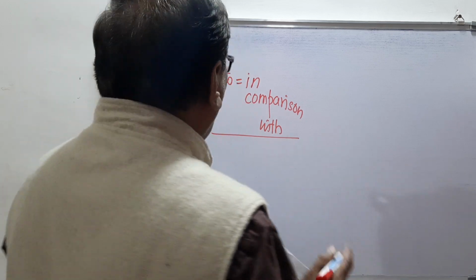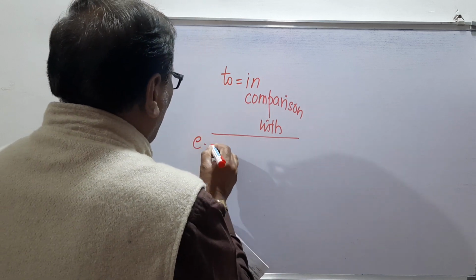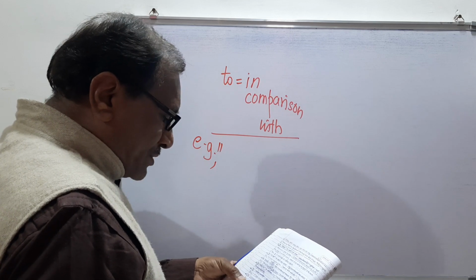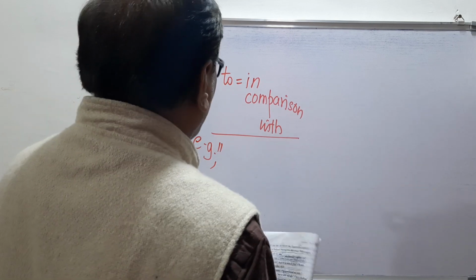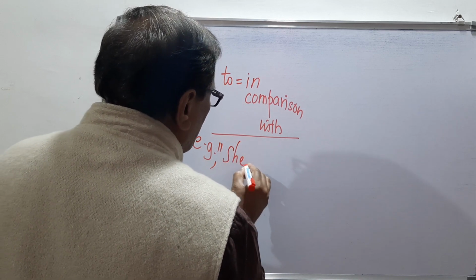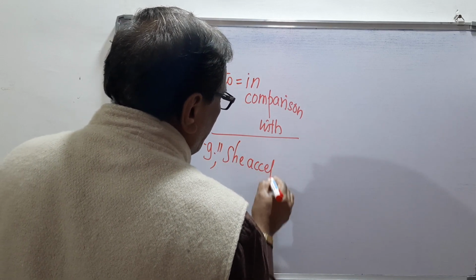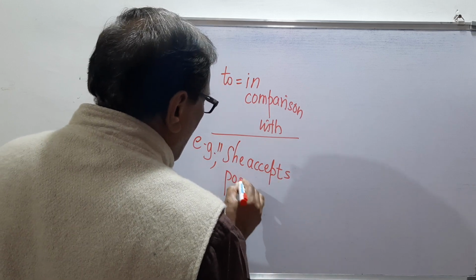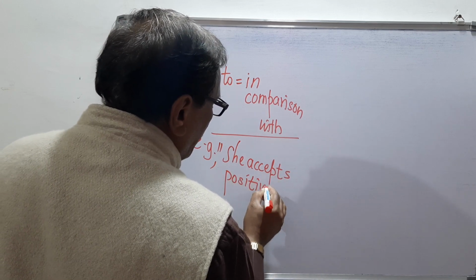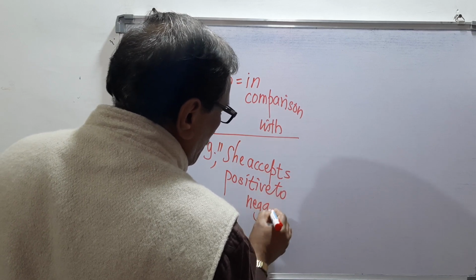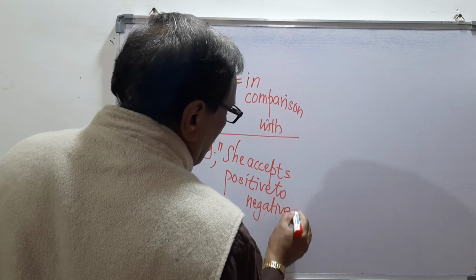For example, she accepts positive to negative. What is the meaning?